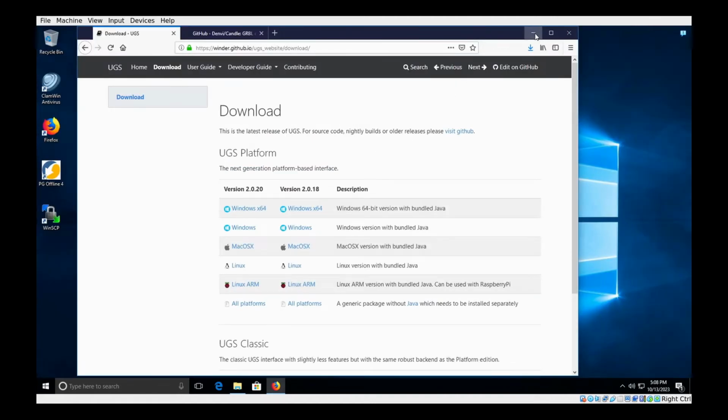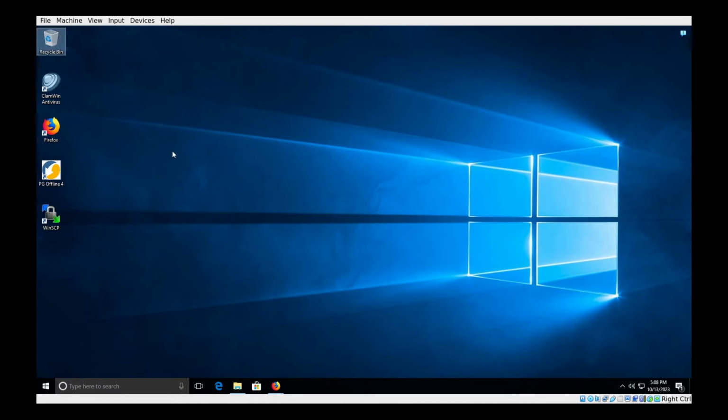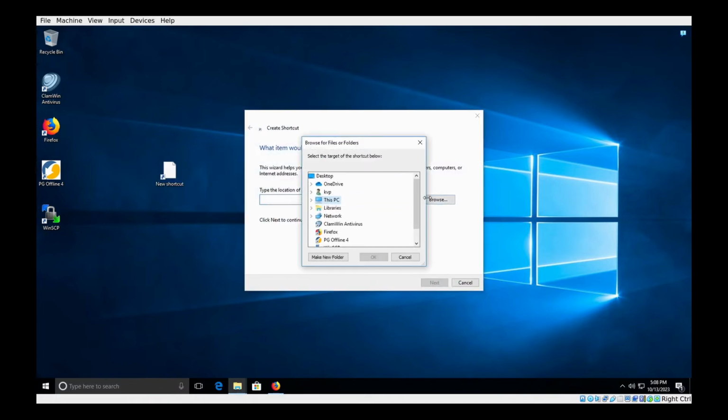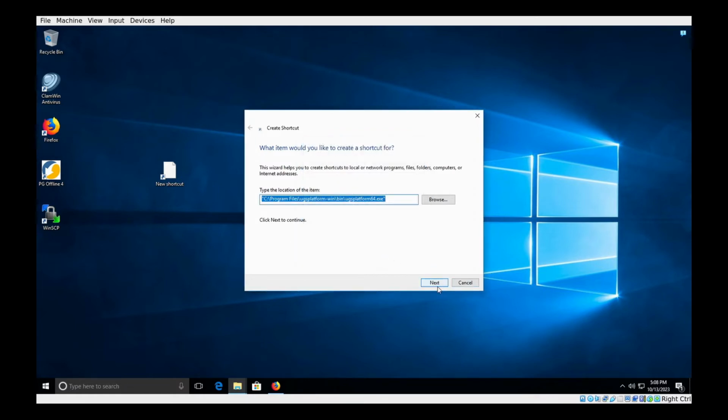Now let's create a desktop shortcut. Right click, new shortcut. We will browse to this PC, Windows C, Program Files, UGS Platform, bin, and we're just going to select UGS Platform 64.